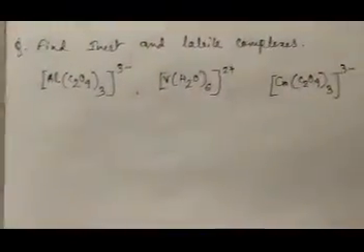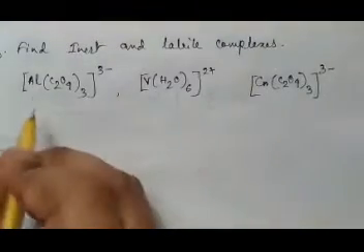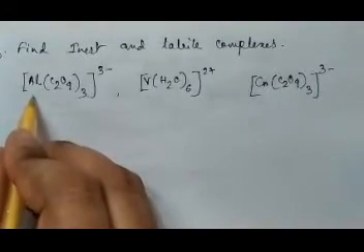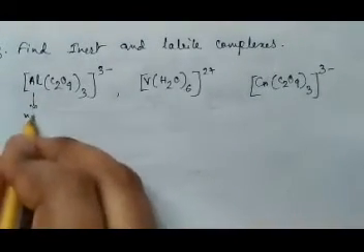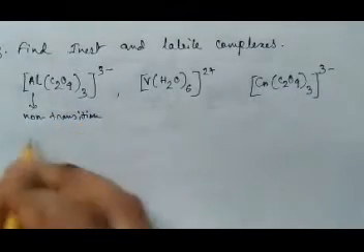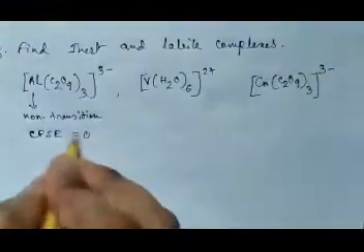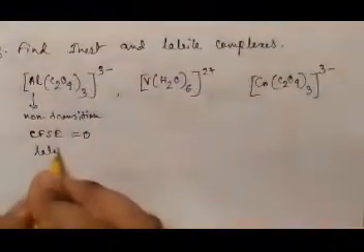So let's move to the next question. Find inert and labile complexes here. Here see one complex is given where metal is non-transition metal. So in case of non-transition metal, you know there is no extra stabilization by CFSE. CFSE is 0. So it will be a labile complex.